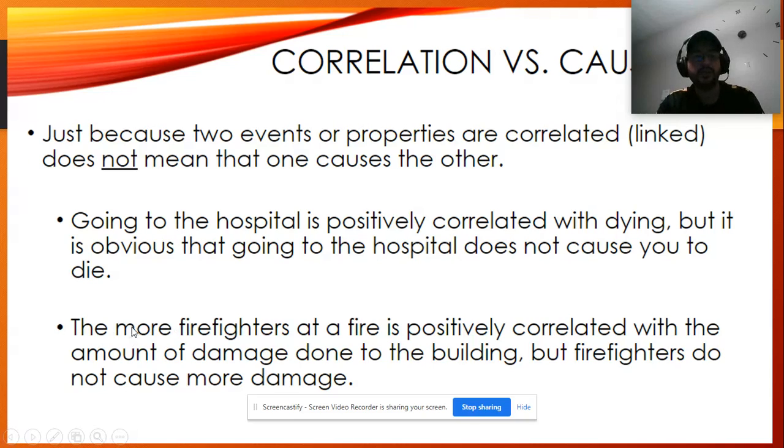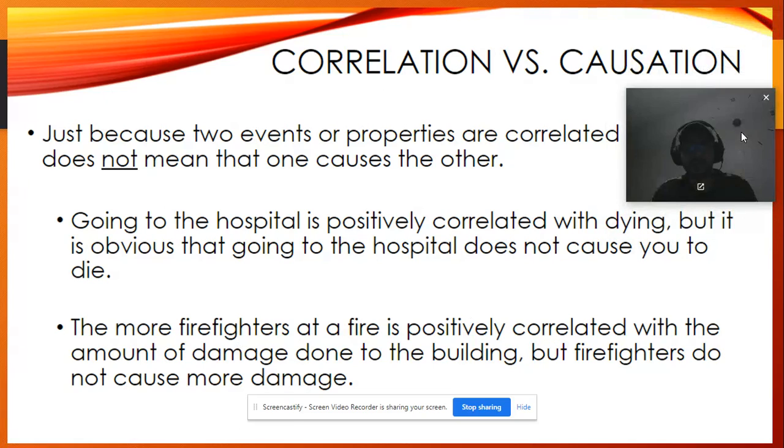Now, another example of only correlation but not causation. The more firefighters at a fire is possibly correlated with the amount of damage done to the building, but firefighters do not cause more damage. So if more firefighters are at the fire, that means there will be more damage, but more firefighters is not causing the damage. Something else is causing the damage. So that will be only correlation, no causation.